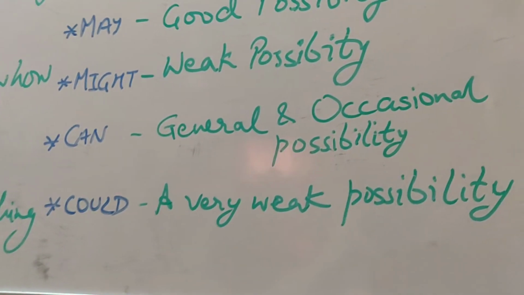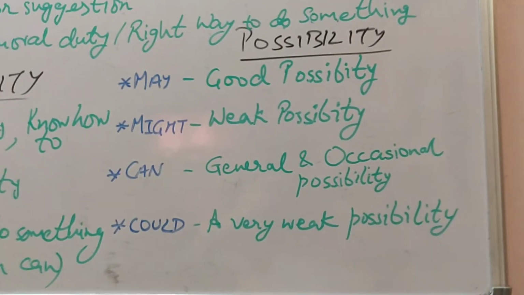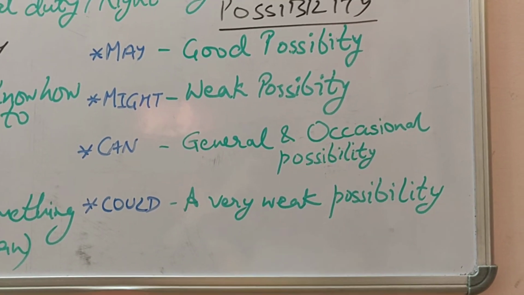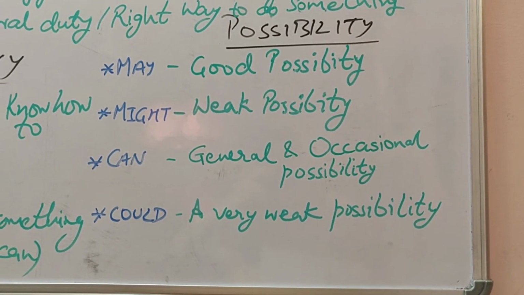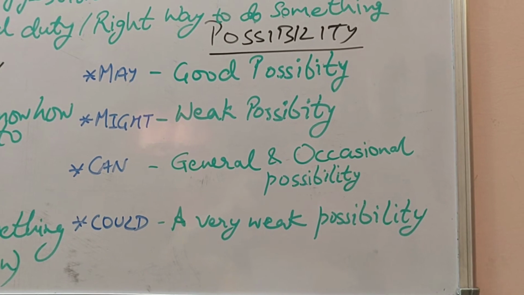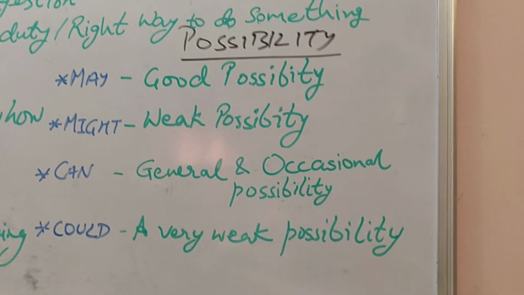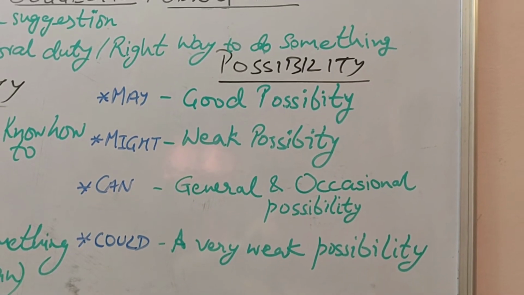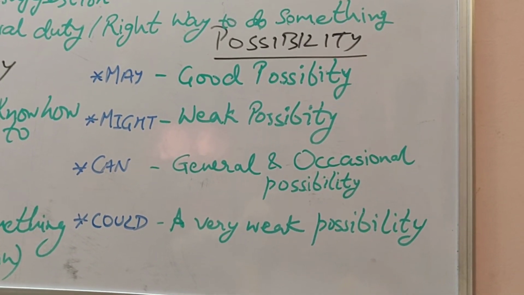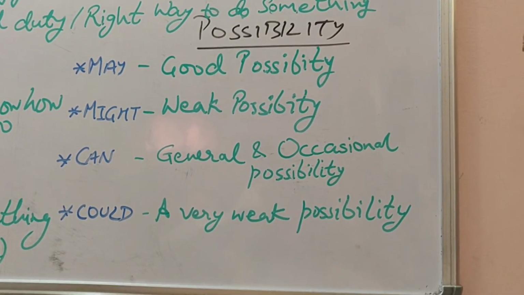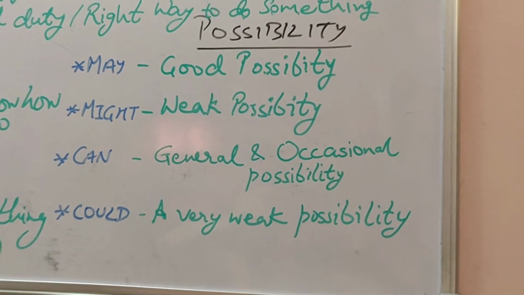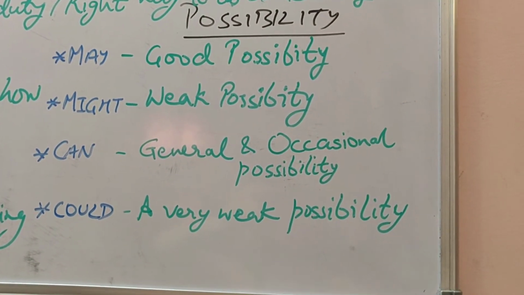So I hope you have understood these possibility types, that is may, might, can and could. Under these four situations, may is used for good possibility, might is used for weak possibility, and can is used in general cases and in occasional possibilities.